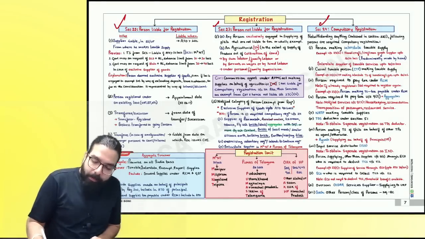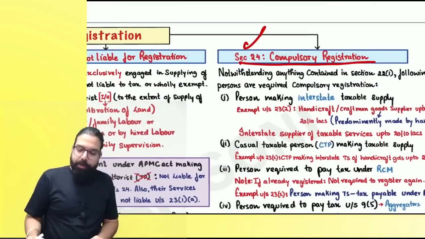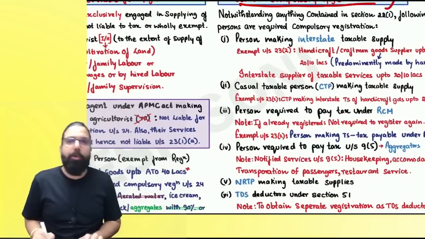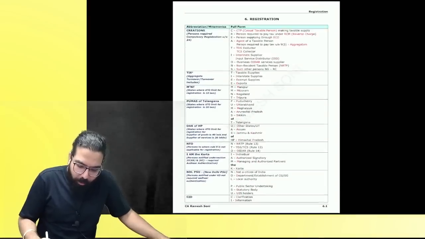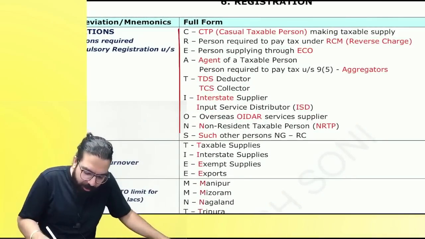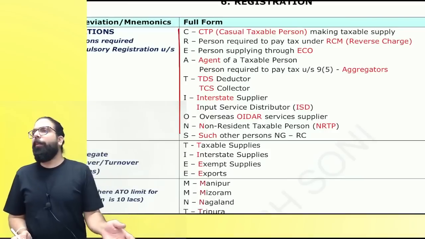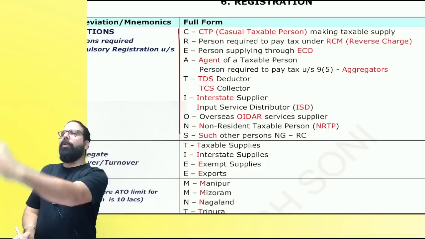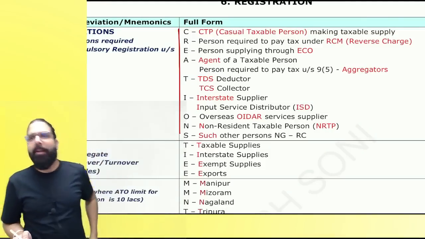Now, section number 24 talks about compulsory registration. Everyone over here, it says whatever is told in section number 22, forget it. These are the people who are required compulsory registration. Sir, how do we remember who are the people who are required compulsory registration? I have given you a shortcut over here. Creations. Are we clear, everyone? Actually, these people were not required registration, but the law created and told that you have to take compulsory registration.